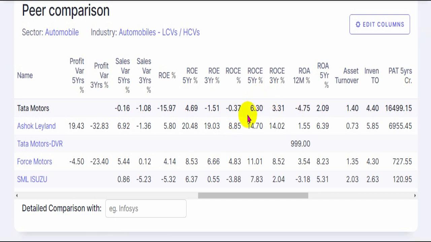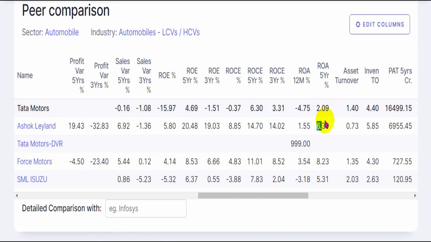So efficiency wise, Ashok Leyland looks good, although it is like 1/10 the size of Tata Motors, and even in the recent 12 months it has generated 8.85% capital employed. In terms of assets, return on assets over the last 5 years on average has been 2% for Tata Motors, and Ashok Leyland at 6.3%. So this again keeps showing up in efficiency as to how well the company is generating cash on the total assets deployed into the company.